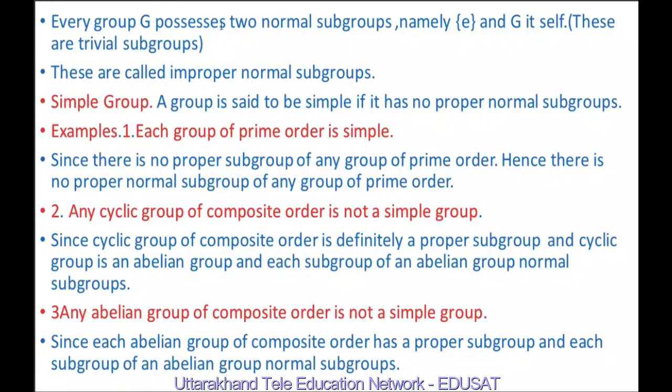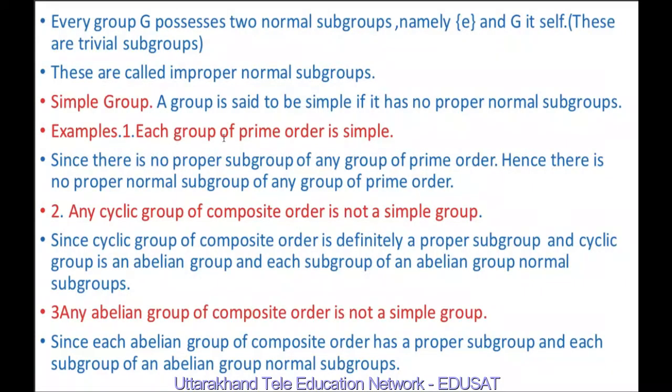Every group G possesses two normal subgroups, namely the set consisting of the identity element alone and G itself. These are trivial subgroups. These are called improper normal subgroups. A group G is said to be simple if it has no proper normal subgroups. So, a group which has no proper normal subgroups is called a simple group.